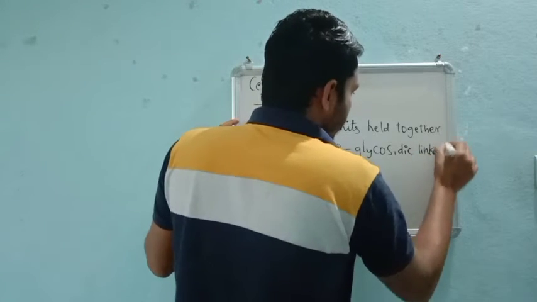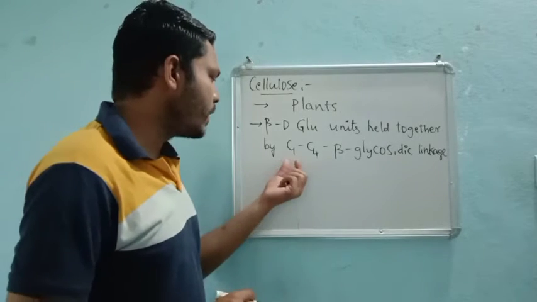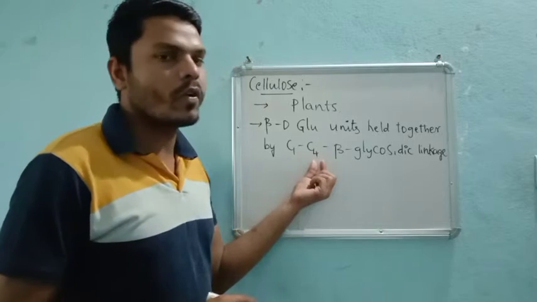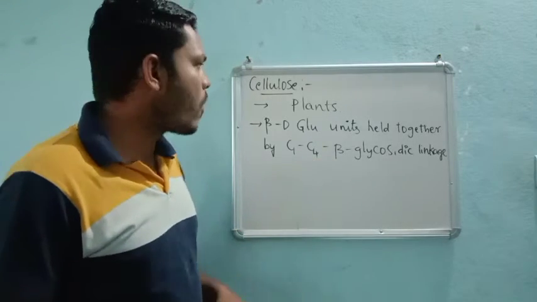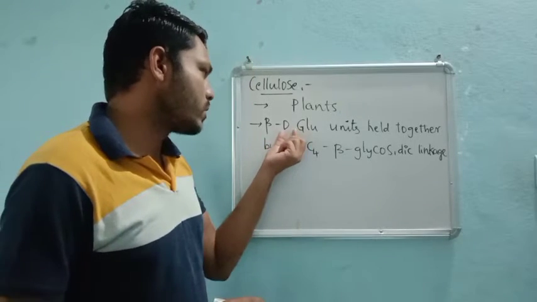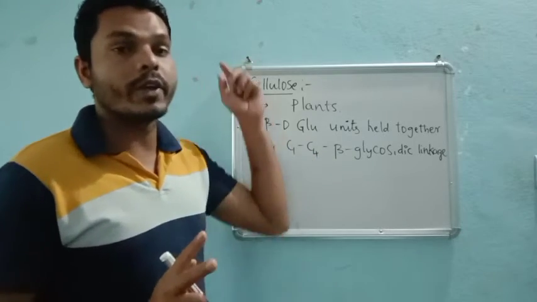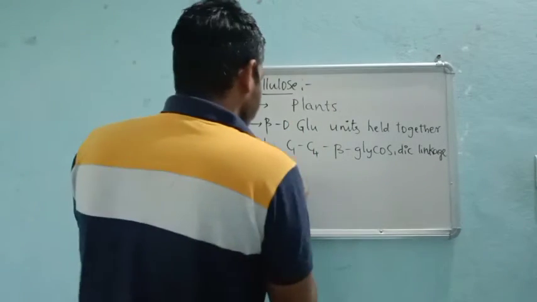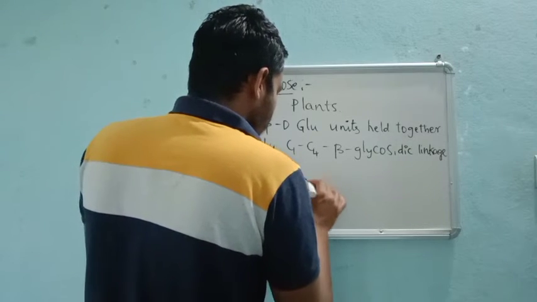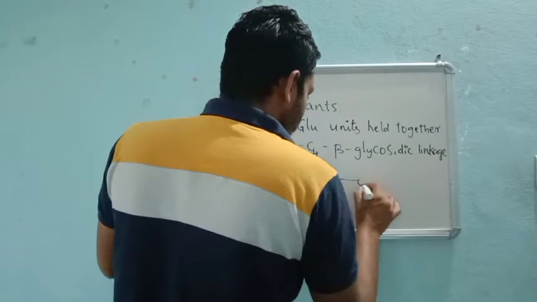We already know that C1 of one glucose will have a bond with C4 of another glucose to form a big molecule like cellulose. Glucose is not present in just two units; it will be n number. That means it is a continuation, like I will show you. So this is the case.